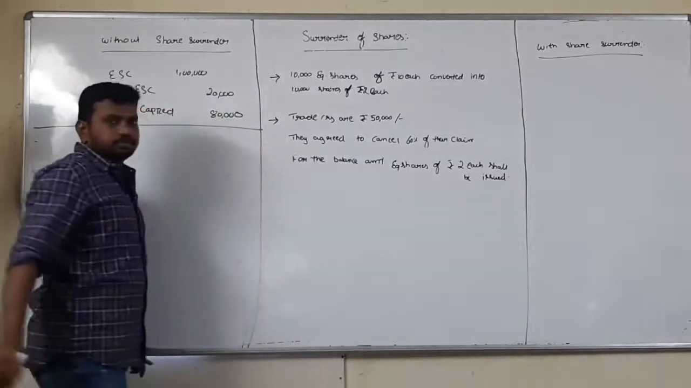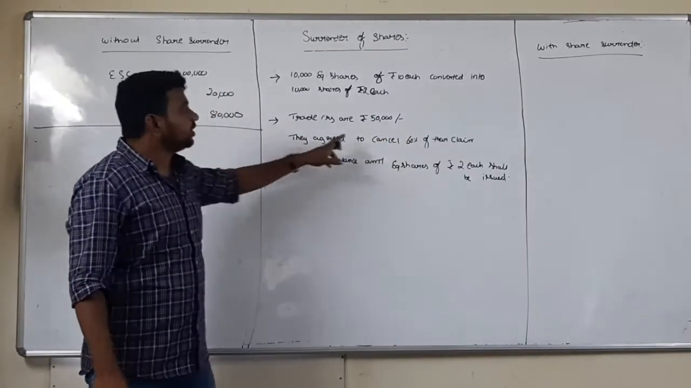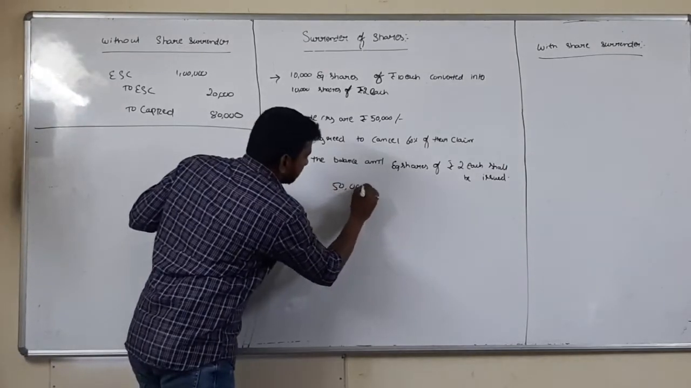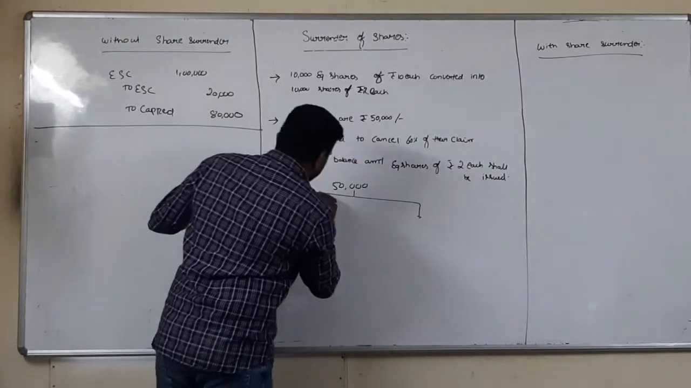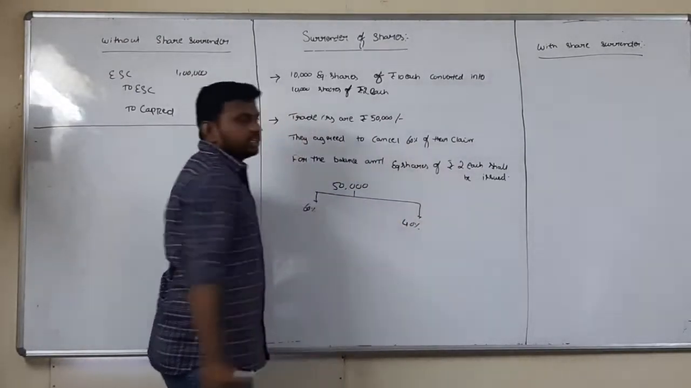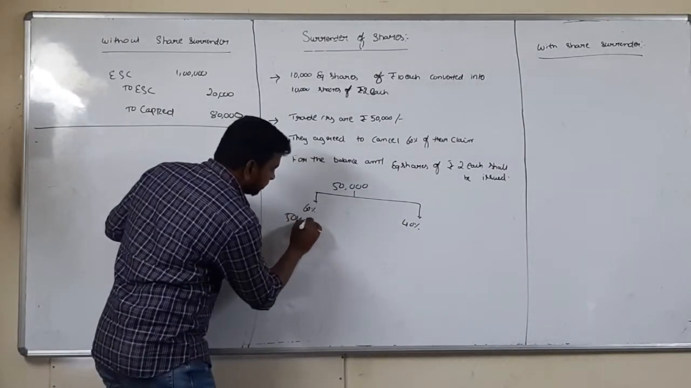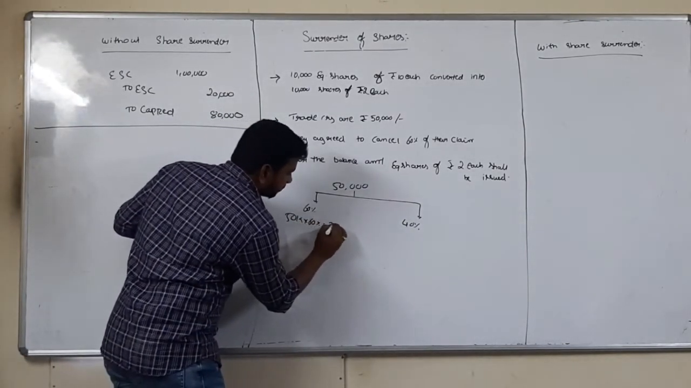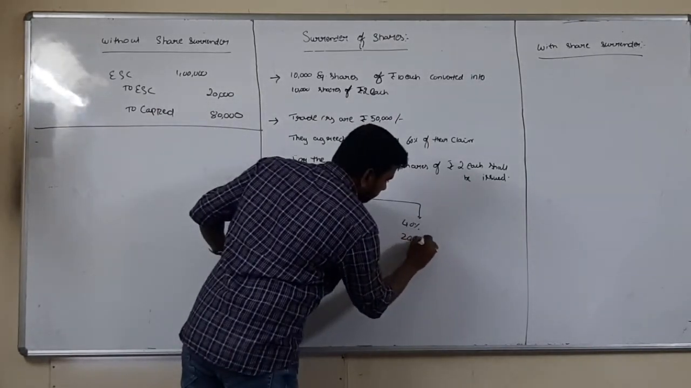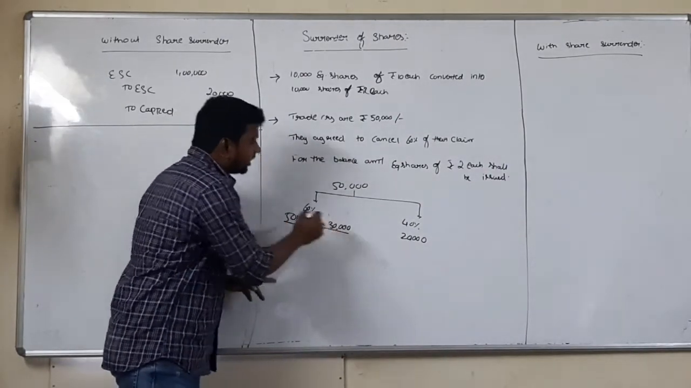Now, first entry done. Second entry: trade creditors are 50,000. They agreed to cancel 60% of their claim. So this is my 50,000 balance. Out of this balance, first 60%, second 40%. 60% means 50,000 into 60% comes to 30,000. Balance 40% means 20,000.